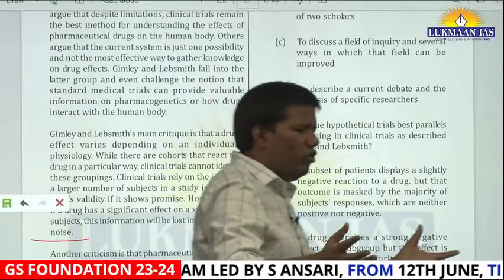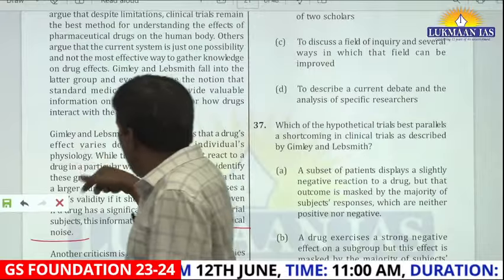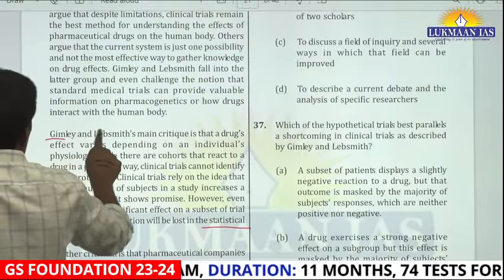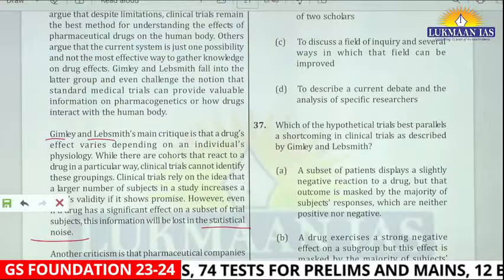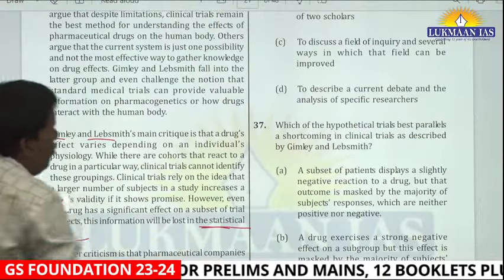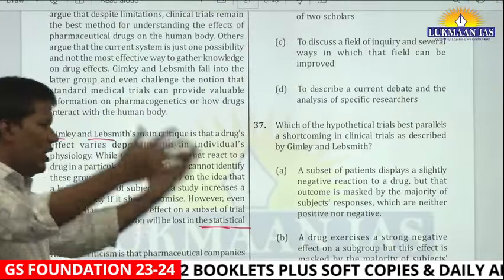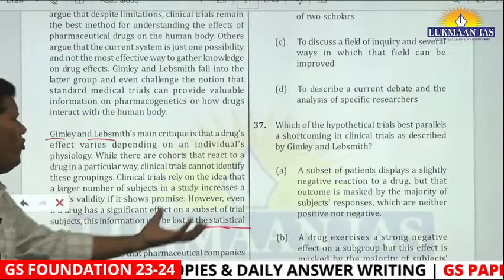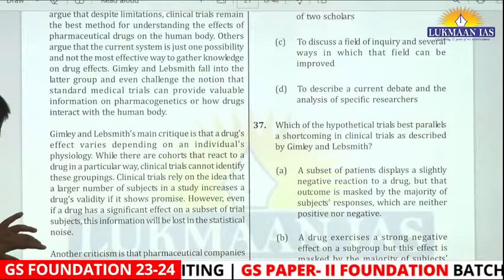Let's say after doing a drug clinical trial, you said this medicine is fine, but you do not take into account the concerns of Gim and Lab. So what you are saying, even if the people are using that drug, the drug might not be effective, due to statistical noise. The placebo effect. कि testing में भी होता है, people when this medical practitioner they follow a placebo effect. So this is the first criticism.